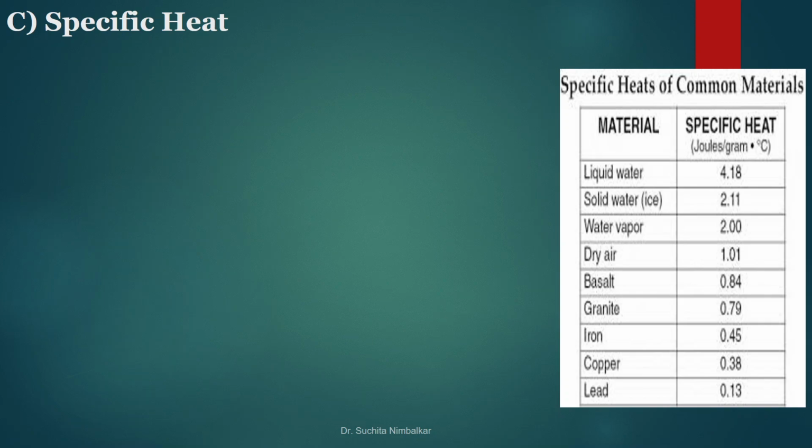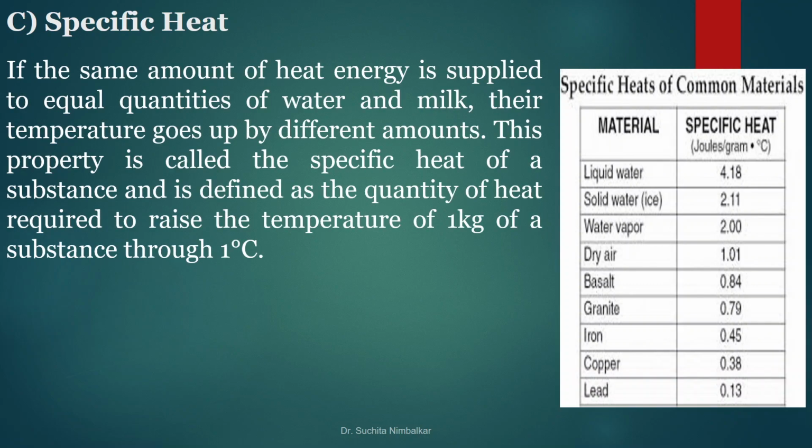Now another basic of thermal energy is specific heat. If the same amount of heat energy is supplied to equal quantity of two different substances, their temperature goes up by different amounts. This property is called specific heat of a substance and is defined as the quantity of heat required to raise the temperature of 1 kg of substance through 1 degree Celsius.